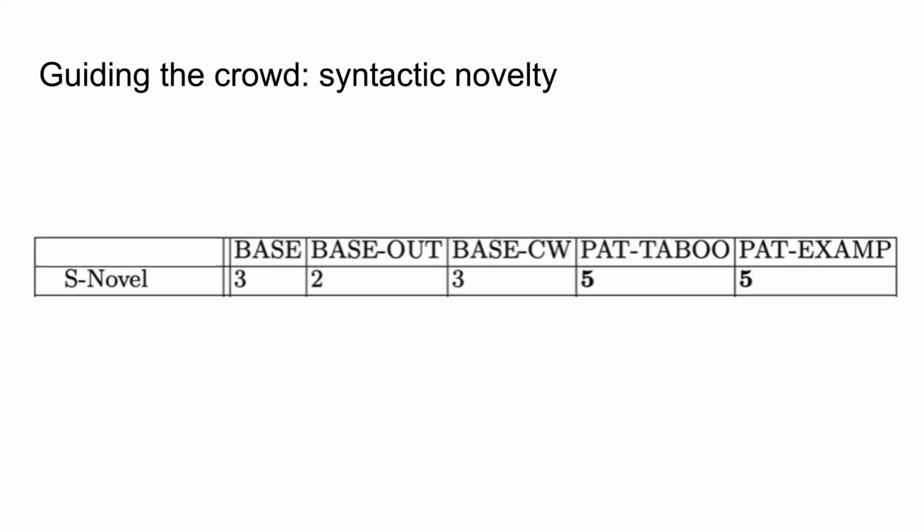Overall, we observe a high number of unique patterns in the syntax of our conditions, with the number of novel patterns being 5 on average for both taboo and patterns by example. By novel, we mean not found in the booster round. This suggests our approach was more effective than the baseline in eliciting novel syntactic variations.